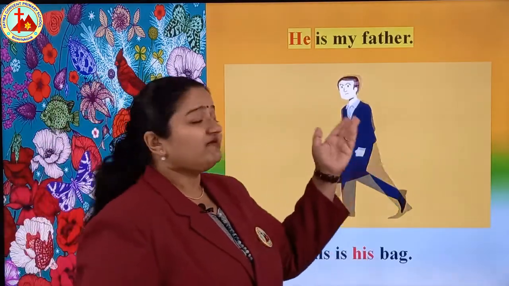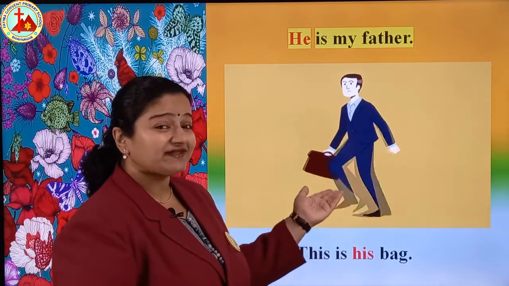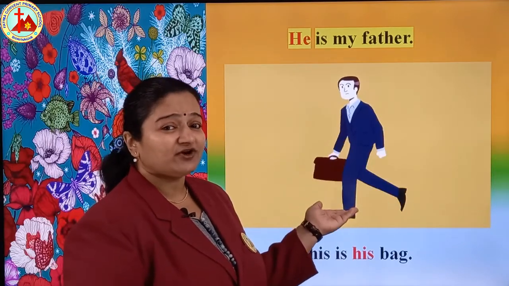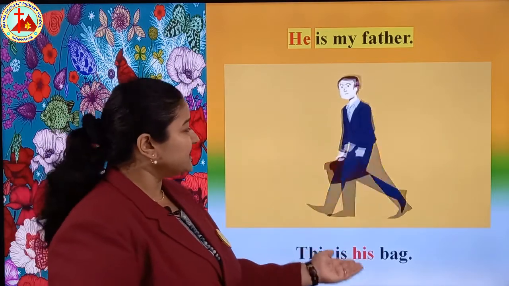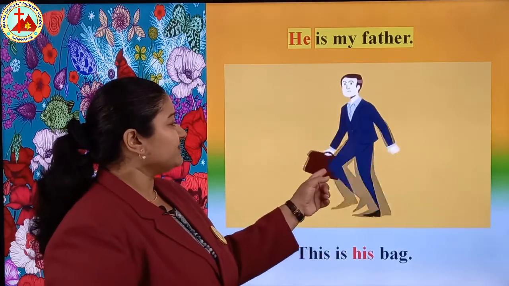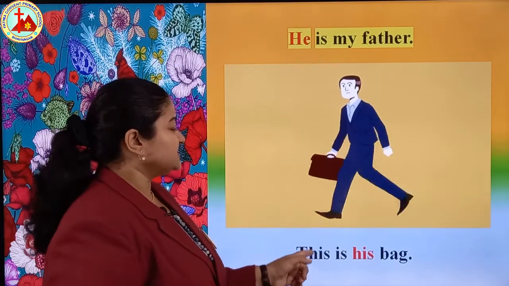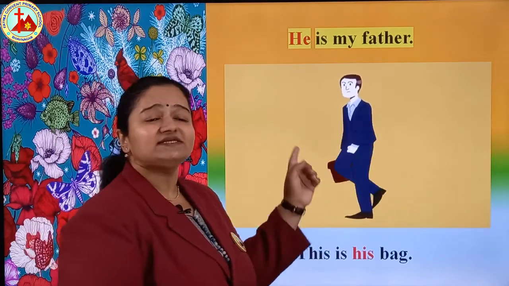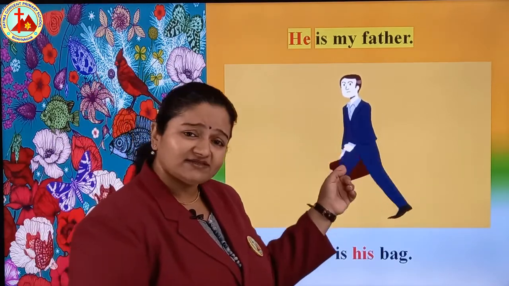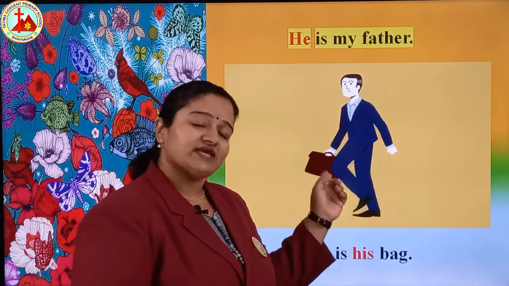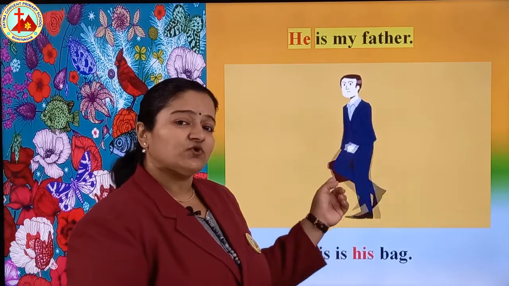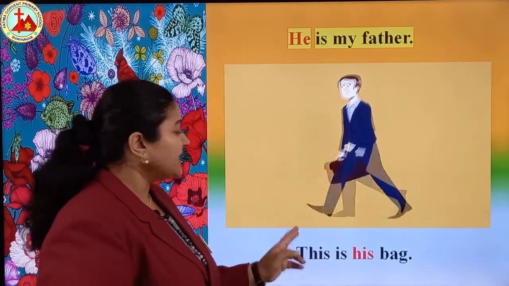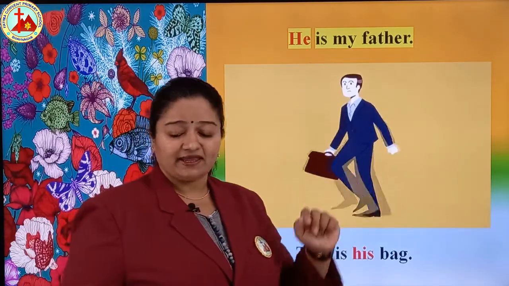He is my father. For father, what did I teach you? We use he. This is his bag. You can see one bag. So this is his bag, meaning this bag belongs to father. For father we use he and the bag is father's bag. So that's why we are saying this is his bag.